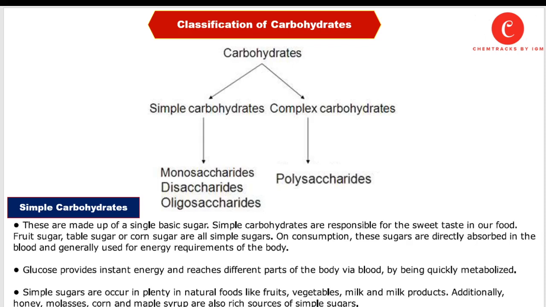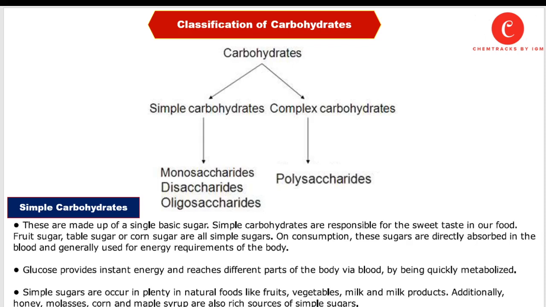The class simple carbohydrate is further categorized into three main classes: monosaccharides, disaccharides, and oligosaccharides. Similarly, complex carbohydrates are categorized only into polysaccharides. Simple carbohydrates are made up of a single basic sugar. Simple carbohydrates are responsible for the sweet taste in our food.